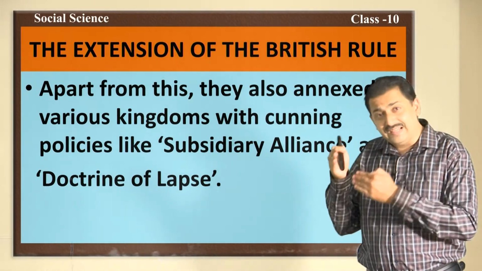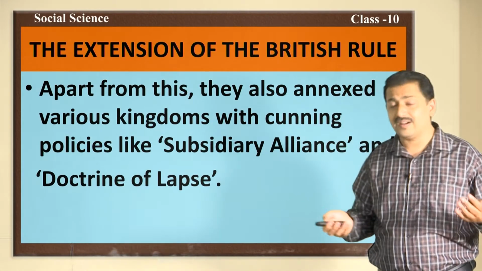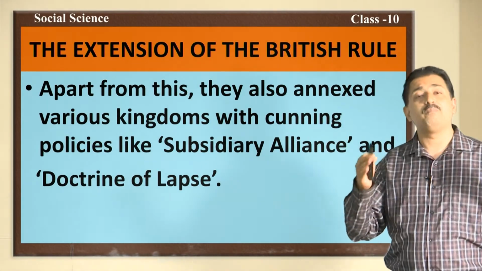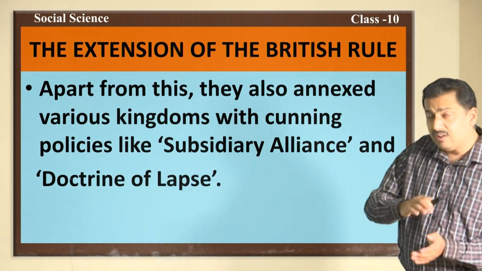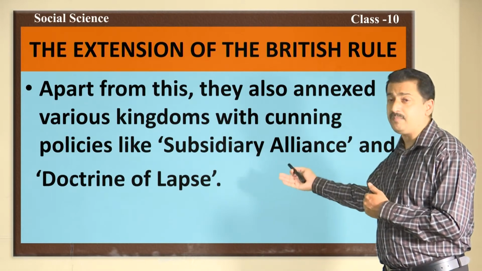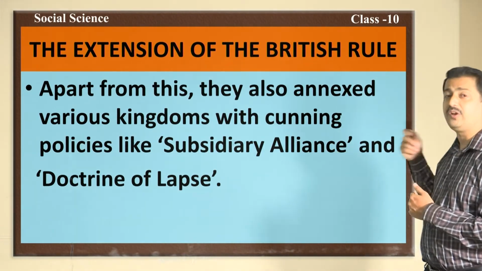And by 1830, almost all the places directly or indirectly came under the influence of the British network in India. Apart from this, they also annexed various kingdoms with cunning policies like subsidiary alliance and doctrine of lapse.